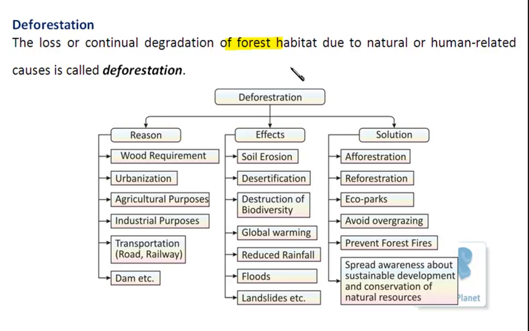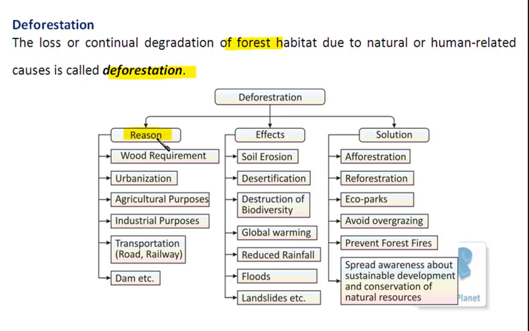Of course, it is a human activity, and such a process is known as deforestation. Now, the point is why this deforestation is done. The main reason behind that is modernization. Population is increasing day by day, right? And to fulfill their basic requirements, this deforestation is to be done. It is done for this only, right?